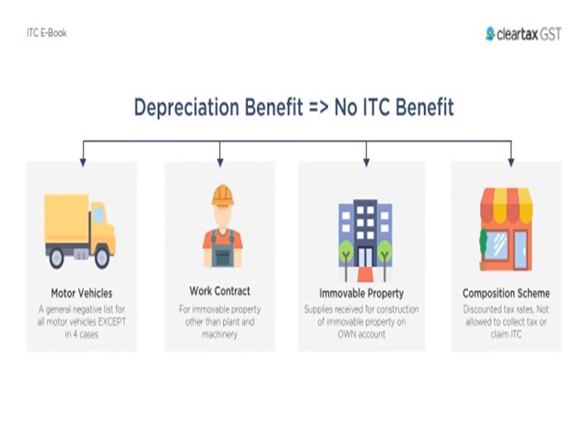For motor vehicles, works contract, immovable property and composition scheme, discounted tax rates are not allowed for collecting taxes or other ITC claims. For immovable property, this covers supplies received by a contractor of immovable property on own account, and works contract for immovable property other than plant and machinery. For motor vehicles, there is a general negative list for all motor vehicles except in 4 cases.